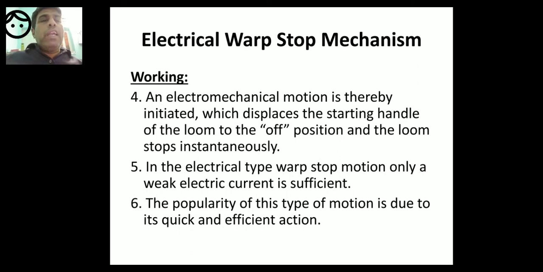Drop wires are open type and closed type. Open type are used in electrical warp stop motion, and closed type are used in mechanical warp stop motion.